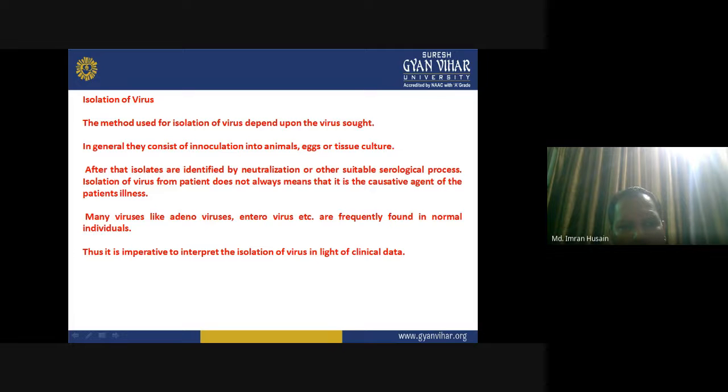Isolation of virus from patients does not always mean that it is the causative agent of the patient's illness. Many viruses like adenoviruses and enteroviruses are frequently found in normal individuals. Thus, it is imperative to interpret the isolation of virus in light of clinical data.